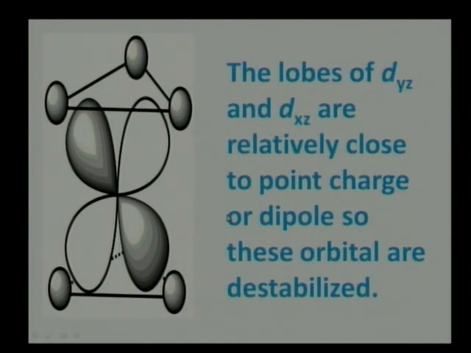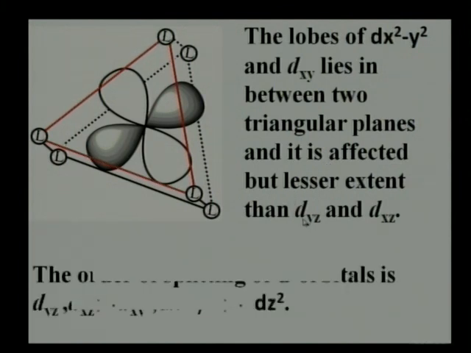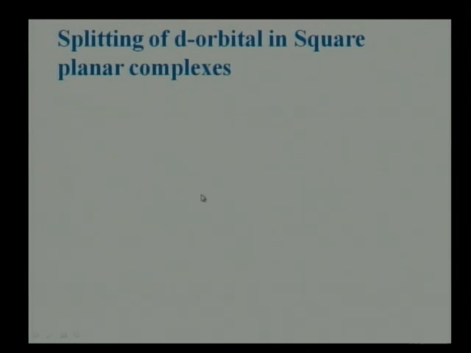While the dxz and dyz orbitals are relatively close to the ligand dipoles, and as a result these orbitals are most destabilized, while dxy and dx square minus y square orbitals lie in between these two trigonal planes, and as a result this orbital is affected to a lesser extent than dxz and dyz. Now the splitting order is dxz and dyz most destabilized, followed by dxy, dx square minus y square, and dz square.